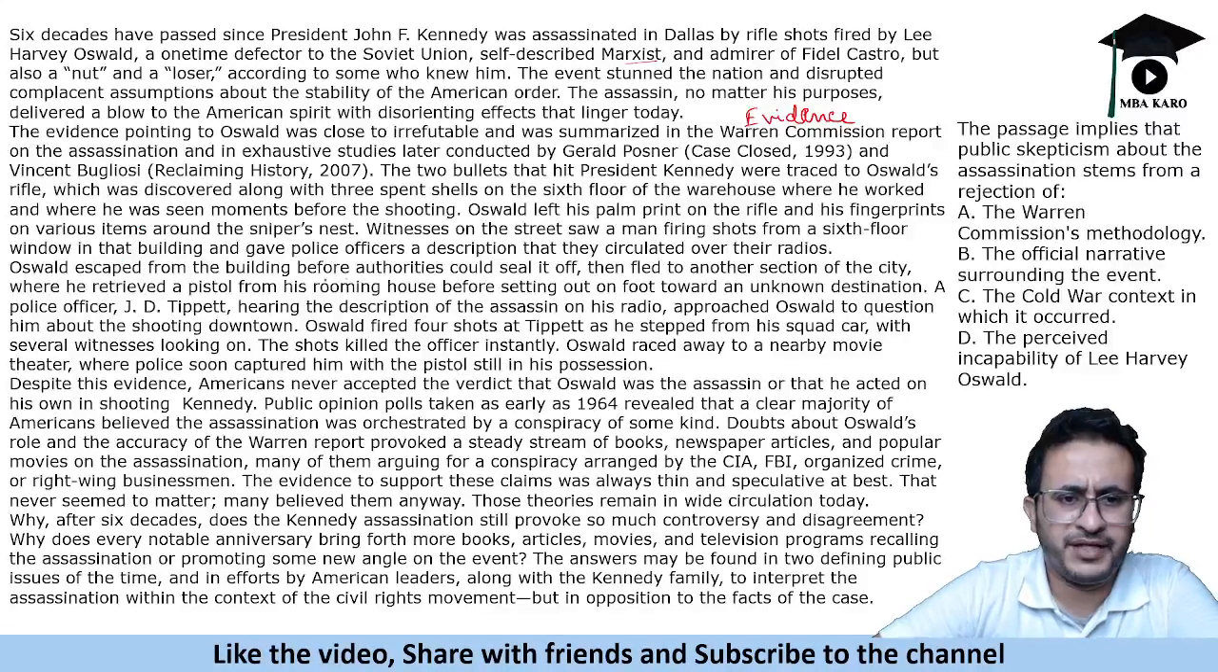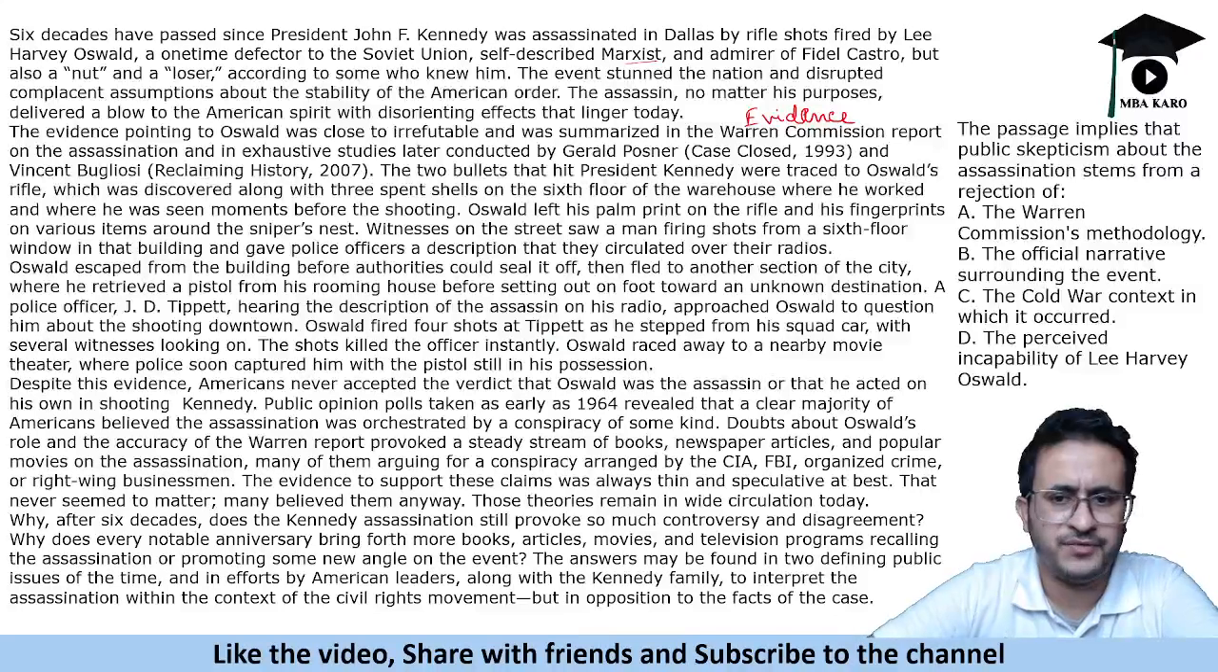Oswald escaped from the building before authorities could seal it off and then fled to another section of the city where he retrieved a pistol from his rooming house before setting out on foot toward an unknown destination. A police officer heard the description of the assassin on his radio and approached Oswald to question him about the shooting downtown. Oswald fired 4 shots at Tippett as he stepped from his squad car with several witnesses looking on. The shots killed the officer instantly.